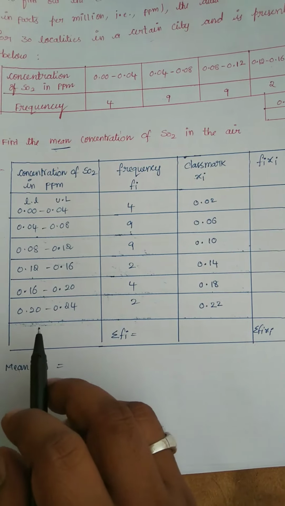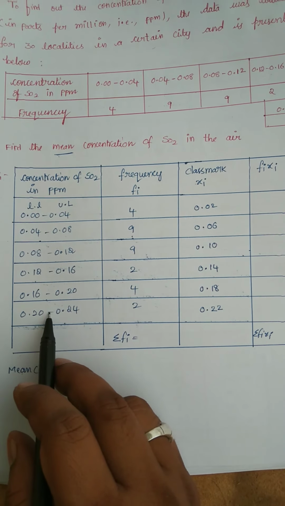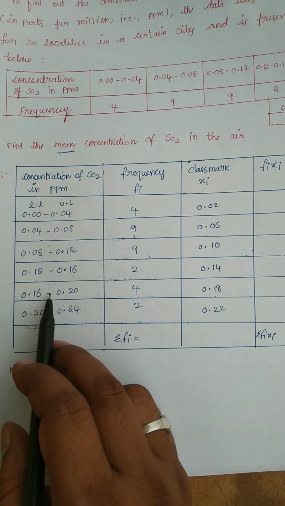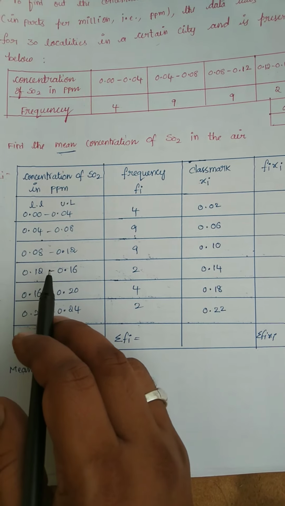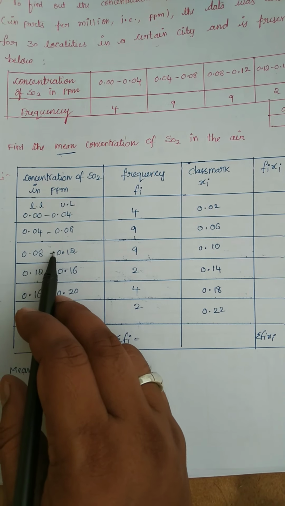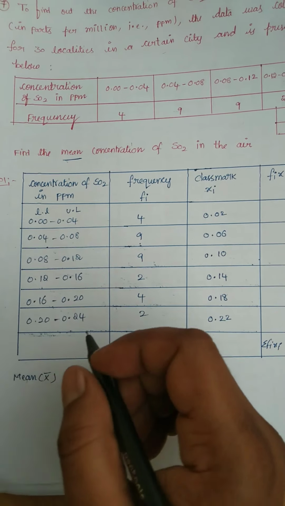Yes, between 0.20 and 0.24, the middle value is of course 0.22. Here the mid value is 0.18, here 0.14, here 0.10, here 0.06, here 0.02.